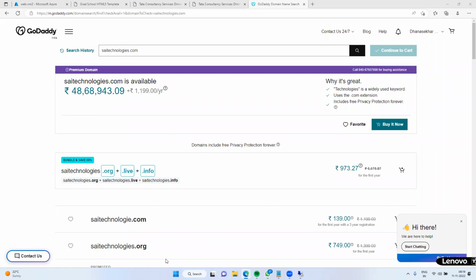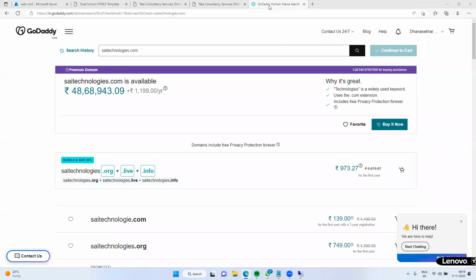Okay. So you can purchase it. Purchasing is not a big challenge. After adding your credit card here, just click on buy it now. Just like how people purchase in Flipkart, Amazon. Same way we can purchase it.